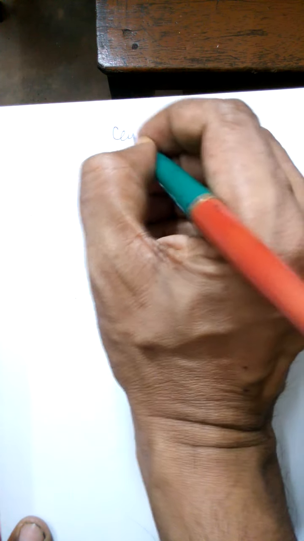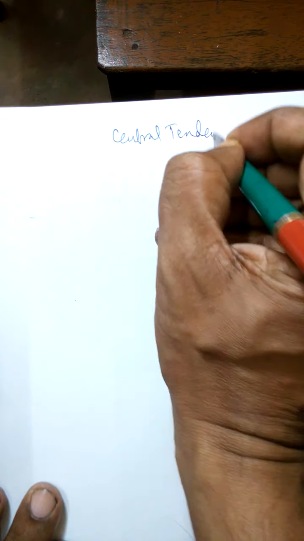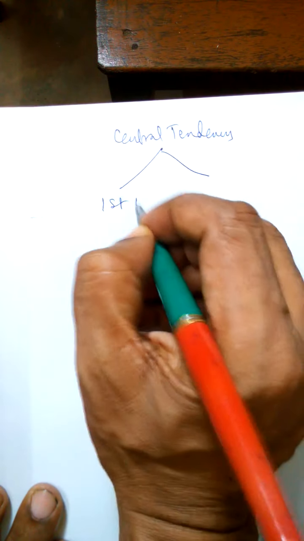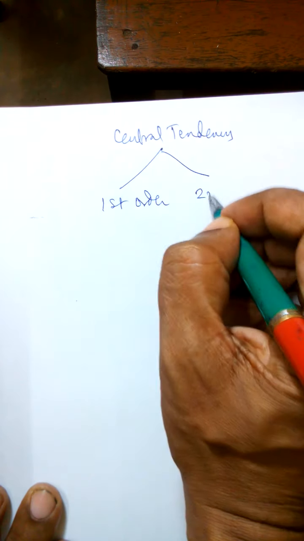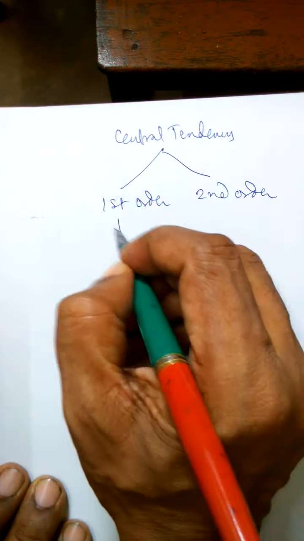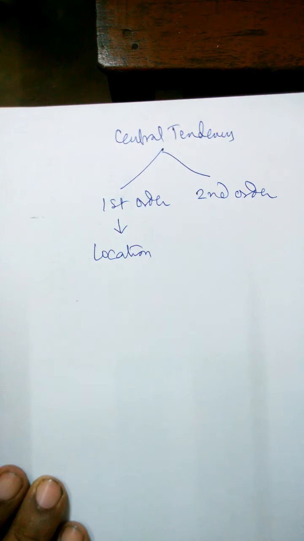Now we're going to discuss a very common idea that is called central tendency. Central tendency is of two types. Center means obviously a position. Central tendency measurement will be measured with two ideas. One is first order, and the second is second order. What is first order? First order means to locate the center of the data, because in statistics you